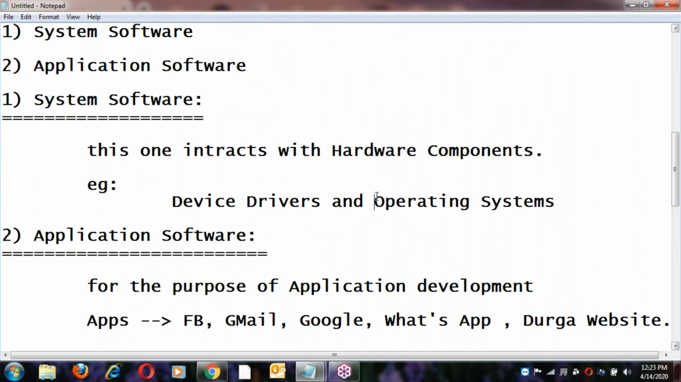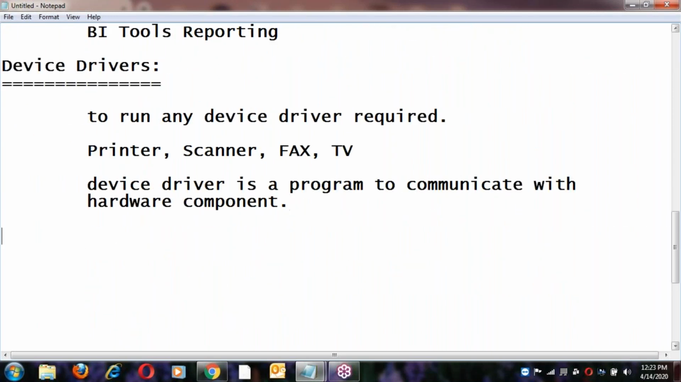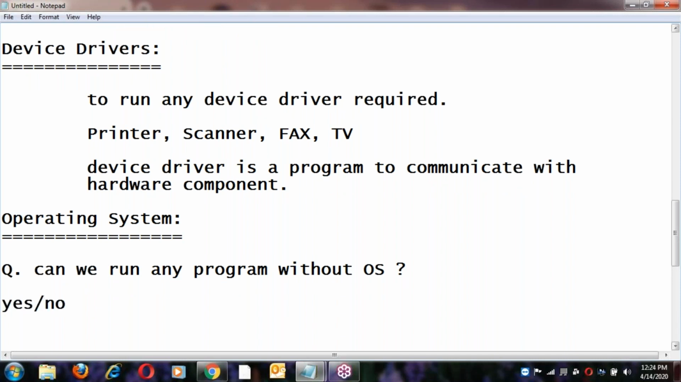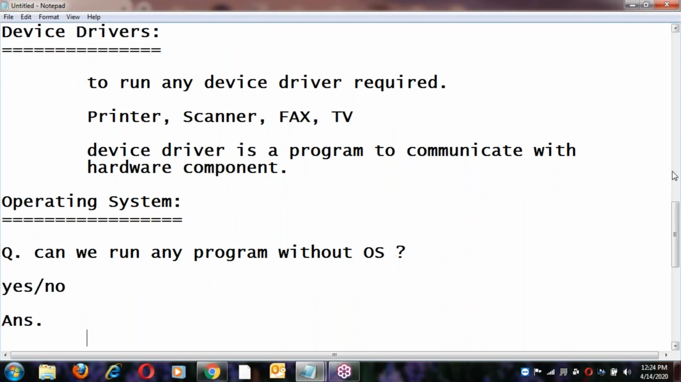Next, OS. This is our part. Operating system. Let us move to OS. So what is OS? Here, some questioning. Can we run any program without OS? Say yes or no. What is the answer? Can we run any program without OS?